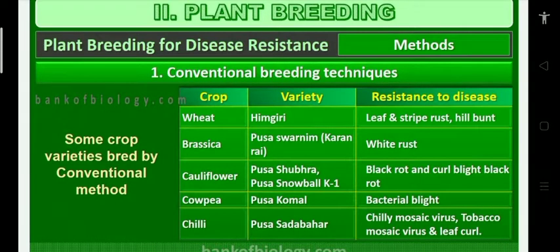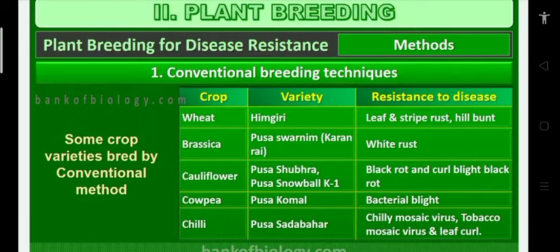For example, by the above process, by conventional plant breeding techniques, some new varieties are developed in different crops. For example, wheat. A wheat variety Himgiri is very important. Himgiri is resistant to leaf and stripe rust or hill bunt disease, which is caused by a fungal organism in wheat. So to resist this fungus in wheat, leaf and stripe rust, hill bunt, a new variety was developed by conventional breeding technique, that is Himgiri.